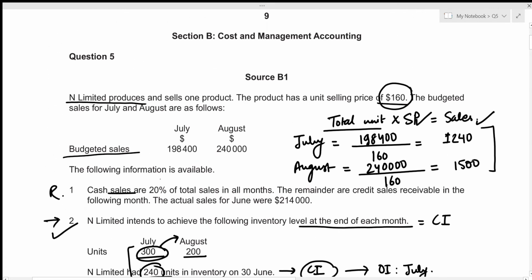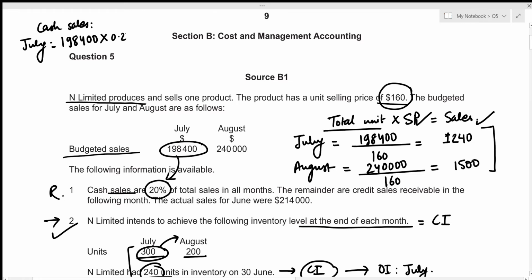Okay, so since we're talking about a receipt section, we will only look at the first information. And we are told that cash sales are 20% of the total sales in all months. Let's figure out the cash sales for the month of July and August. So I'm just going to write it down here. That's cash sales. So for the month of July, we are given the total sales. And out of these total sales, only 20% relates to the cash one. So that's just going to be 198,400, which is the total sales, times 20%, which you can write down as 0.20. So this gives the cash sales made in the month of July to be 39,680.